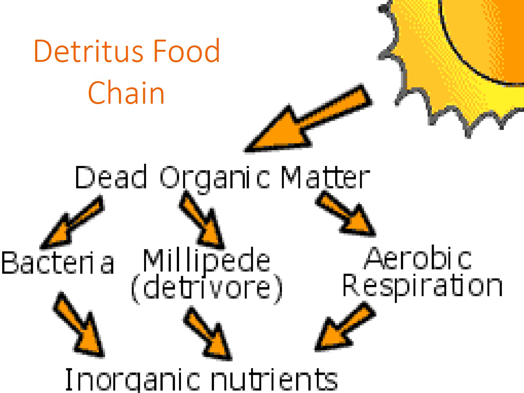So here is the example of detritus food chain. Dead organic matter is fed upon by the bacteria and millipede, aerobic respiration takes place, and the bacteria and different microorganisms convert this dead organic matter into inorganic nutrients.